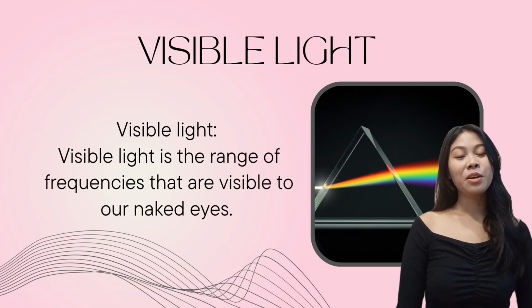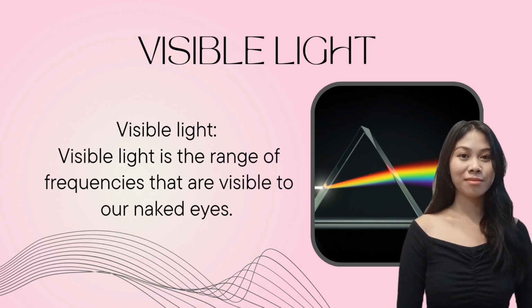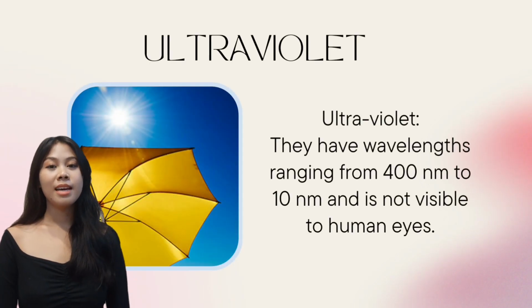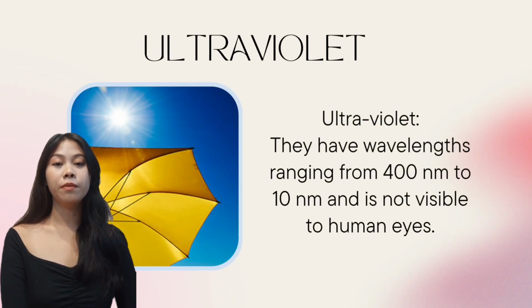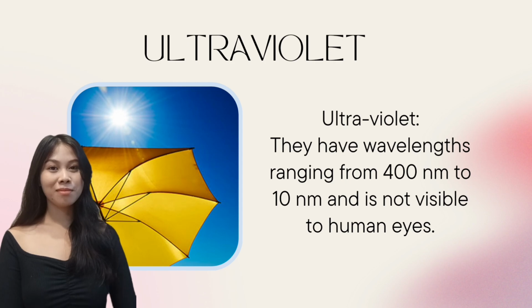Visible light. Visible light is the range of frequencies that are visible to our naked eyes. Ultraviolet. They have wavelengths ranging from 400 nanometer to 10 nanometer and it is not visible to human eyes.